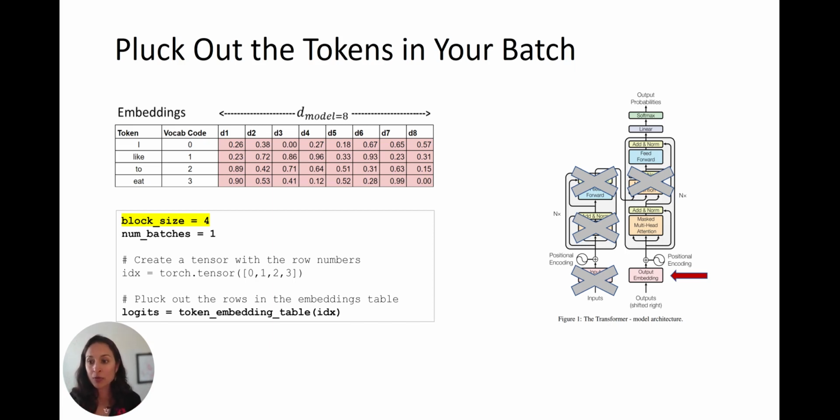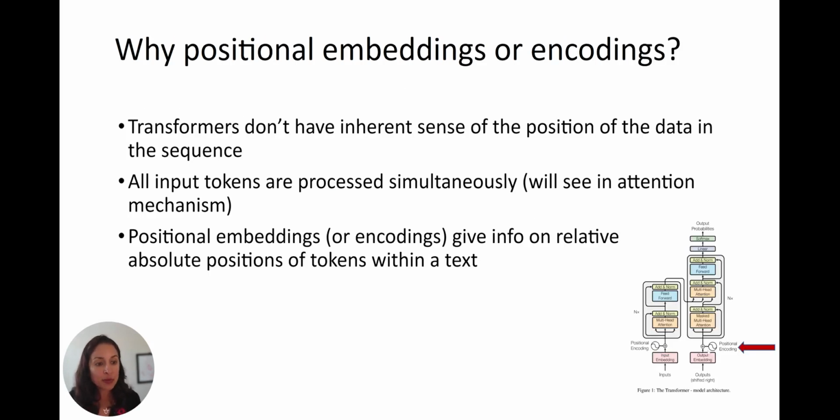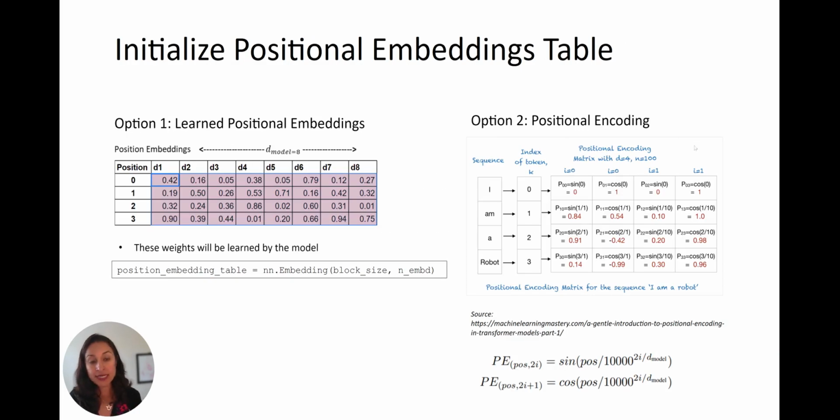Okay, so we're going to pluck out "I like to eat" from that embeddings table that we just created. And now we have kind of our starting matrix. In the next step, we have to deal with this positional encodings concept because transformers, as you'll see, don't have an inherent sense of the position of the data in the sequence. All the input tokens are processed simultaneously, as we'll see. And so the positional embeddings or encodings give information on the relative and absolute positions of the tokens within a text. And there are several ways to do this.